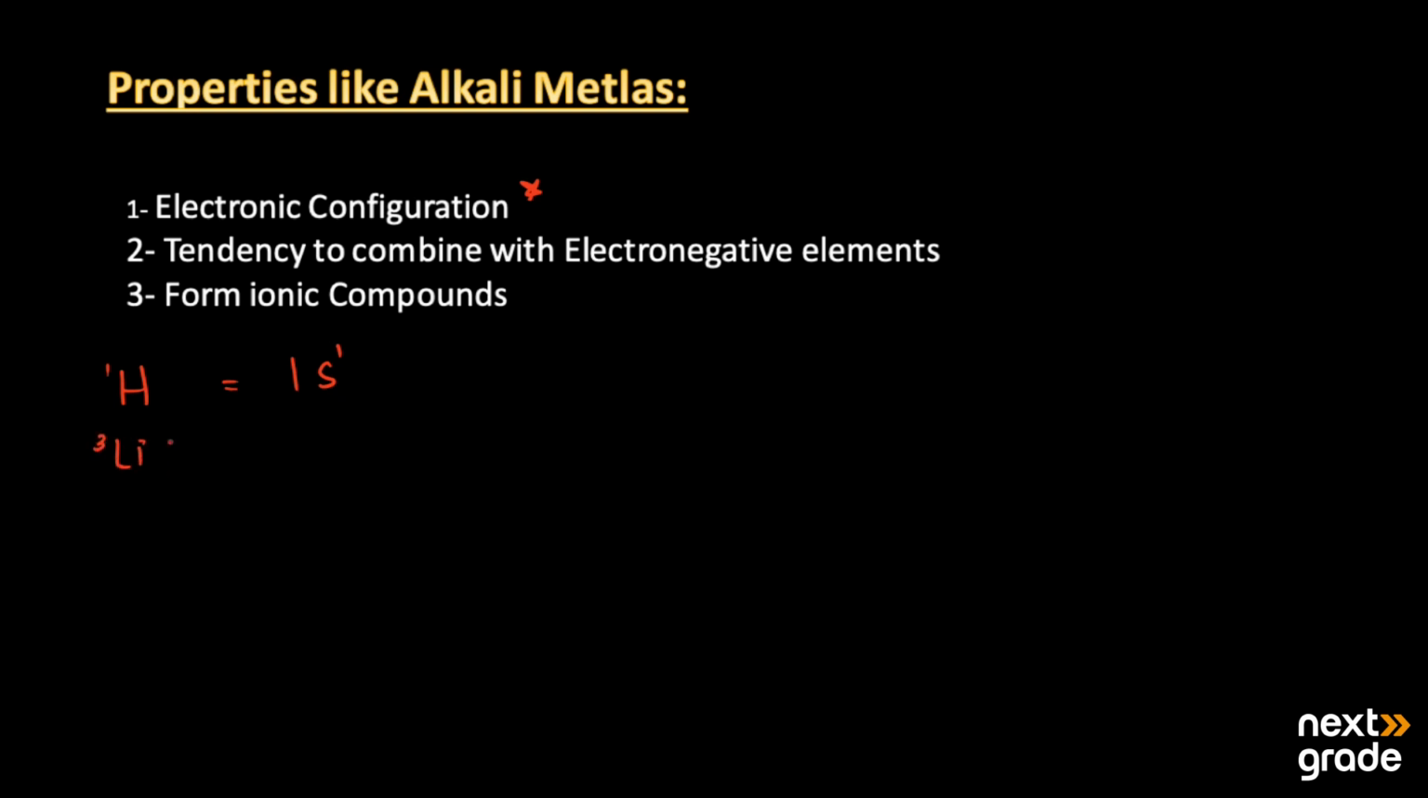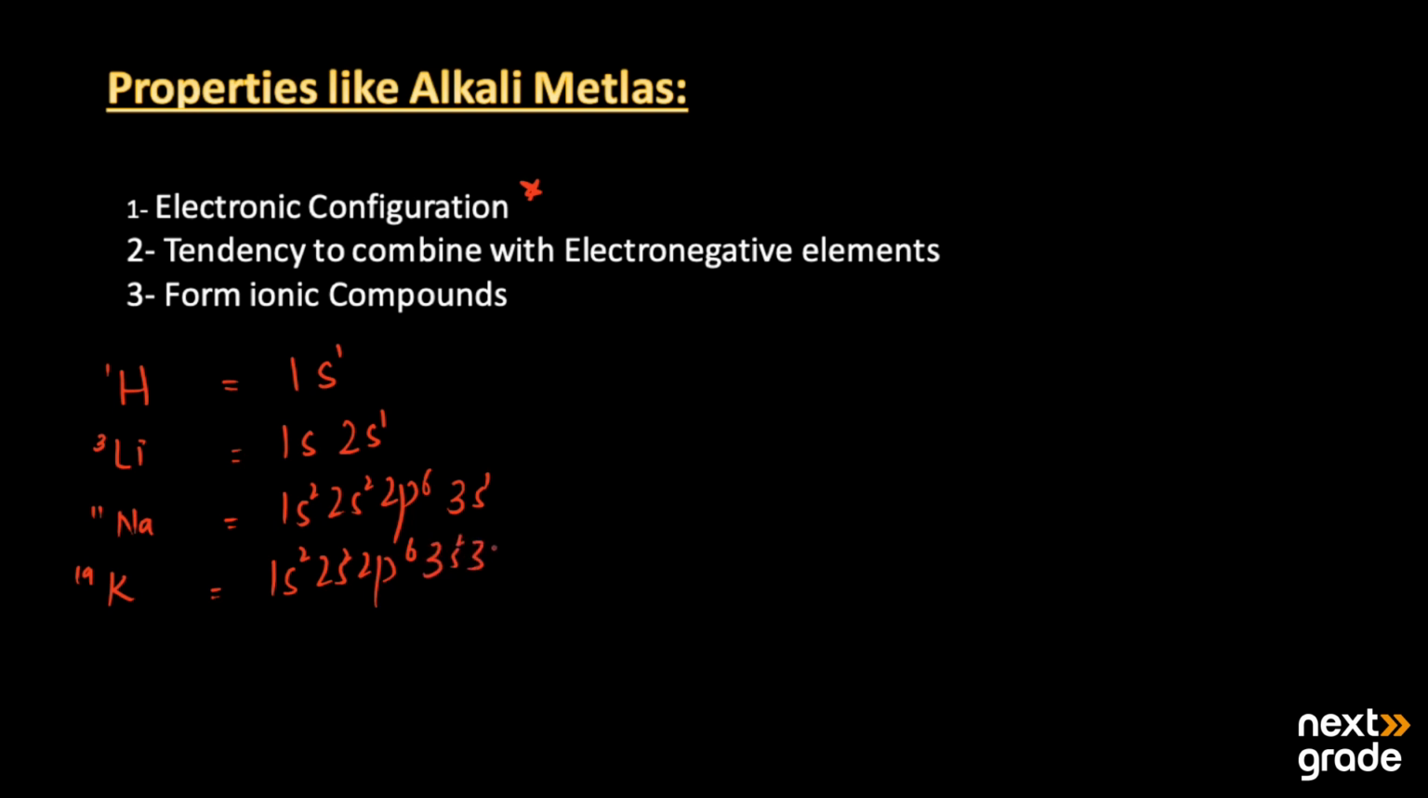Its atomic number is 3. Its electronic configuration is 1s2, 2s1. Then we have sodium, atomic number 11. Its electronic configuration is 1s2, 2s2, 2p6, and 3s1. Then we have potassium, atomic number 19. Its electronic configuration is 1s2, 2s2, 2p6, 3s2, 3p6, and 4s1.